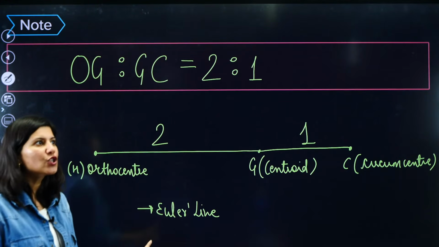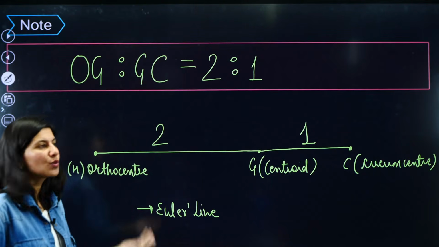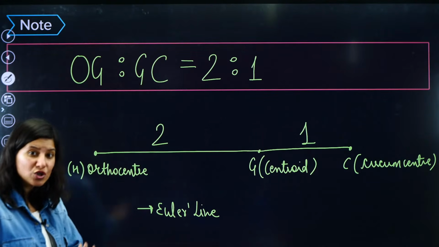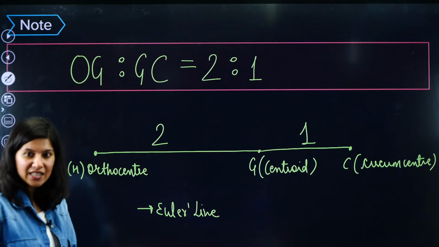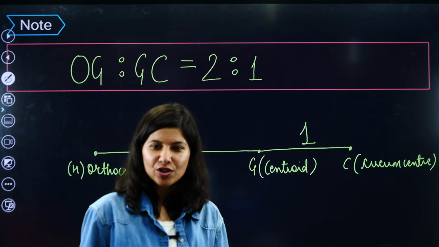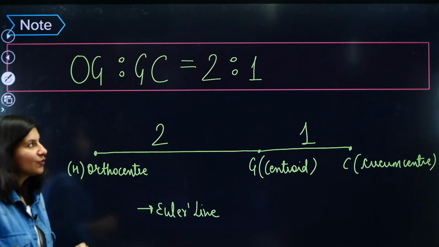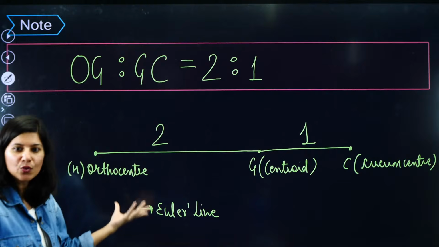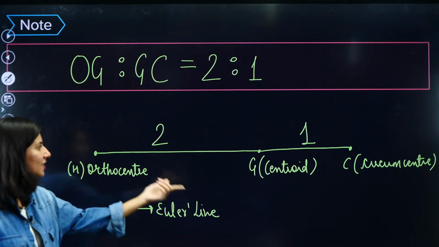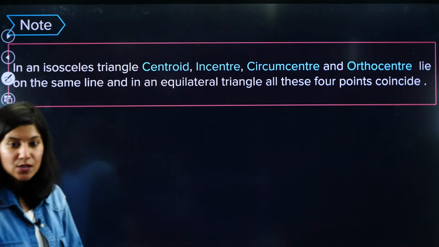There was a ratio which was 2:1. Centroid was in the middle, but I don't remember which was on the left-hand side and which was on the right-hand side. That's why I say remember OGC. You have that shortcut, OG, original. So OG ratio GC. That's how you can remember it. So centroid divides orthocenter and circumcenter into 2:1 ratio. That is one thing.